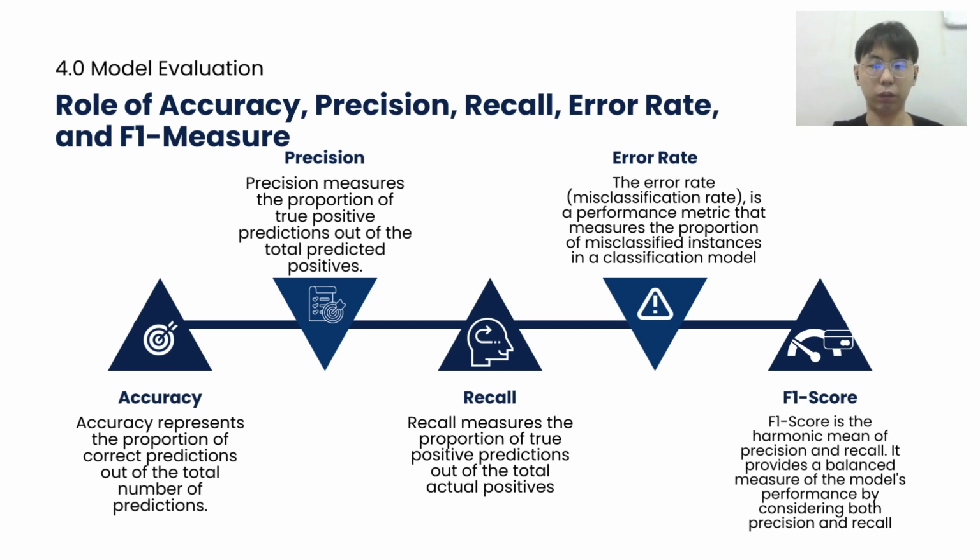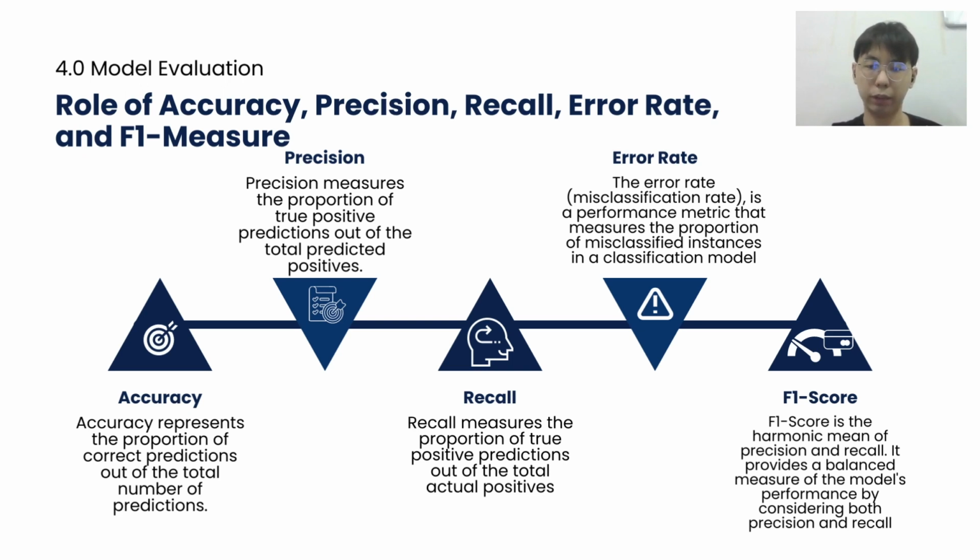The next is the error rate. The role of the error rate in model evaluation is to provide an intuitive understanding of the model's accuracy by quantifying the percentage of incorrect predictions. A lower error rate indicates better performance, as it means that the model is making fewer mistakes and has a higher level of accuracy.